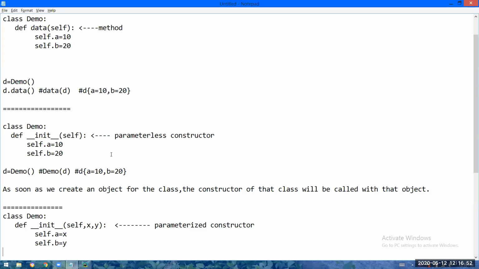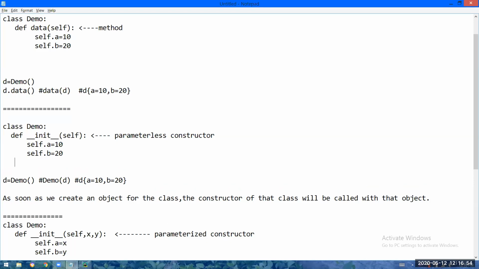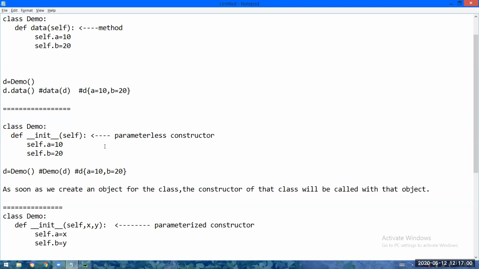One more small point here. You can put any instruction in the constructor. Not only initialization, I can put print statements, whatever. But the constructor is generally used for initializing the object. But why is the method there now?